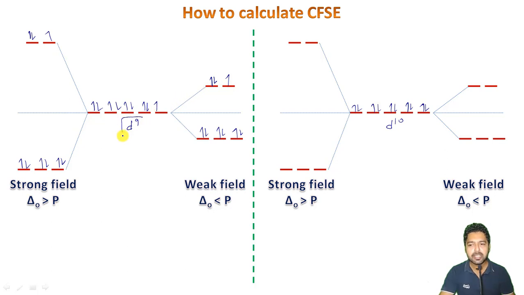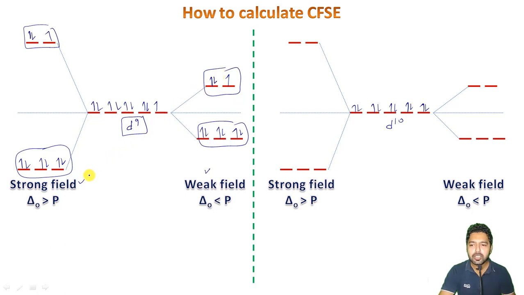If the system is a d9 type of configuration, it will not matter whether we are having a strong field or a weak field, because you can see here the 6 electrons in the lower set of orbitals and the 3 electrons in the upper set of orbitals. So we can jointly calculate the CFSE here, and that will come out to be 6 of minus 4 Dq plus 3 of plus 6 Dq, which gives me minus 24 plus 18.